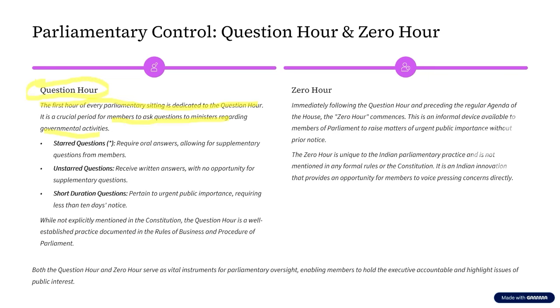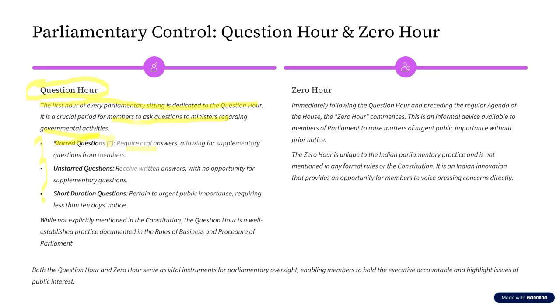Now, among these questions, there are three types of questions. The first type of question is starred questions. What are these starred questions? Whenever a starred question is asked, that is a question with a star mark on it, the minister has to give an oral answer. That is, they have to give the answer orally.